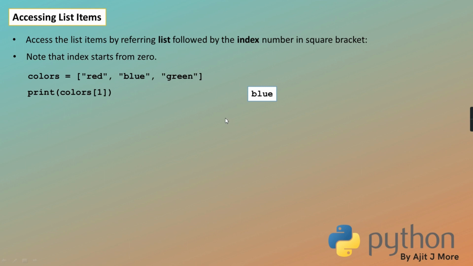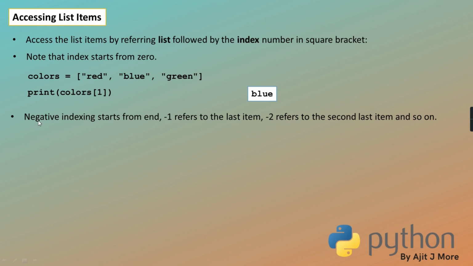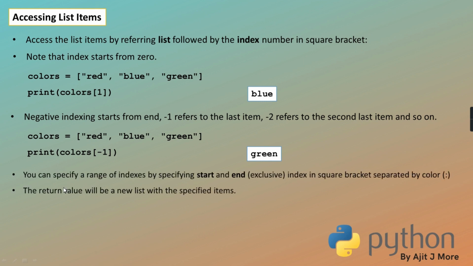Now if you are trying to access beyond the limit, you know that it throws index error. And negative indexing is also possible, that you know now. So negative index starts from right end. From the right end when we give index, it starts with -1, -2, -3. So -1 refers to the last item, -2 refers to second last, and so on. See the same example. If I'm writing colors of -1, it will take green.